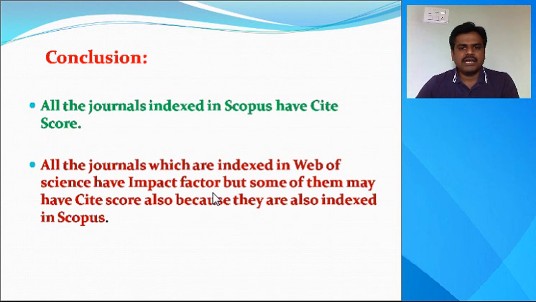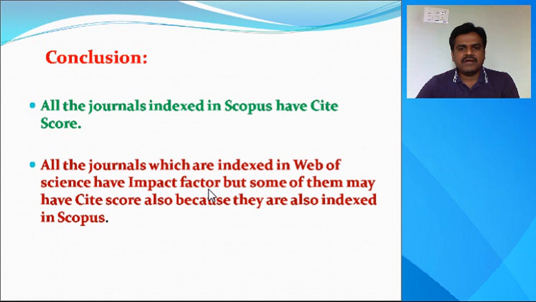For example, IEEE is a publisher, Elsevier is a publisher, Springer is a publisher, and so on. Very good publishers are there. Recently started journals of these publishers may not have impact factor or cite score, but they may be indexed in Scopus or Web of Science or any other good indexing database.